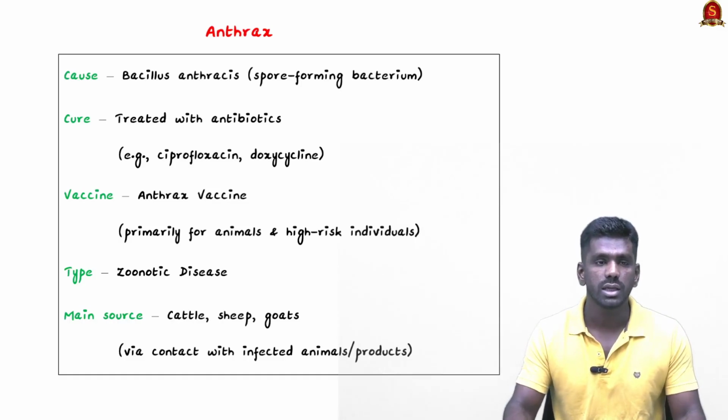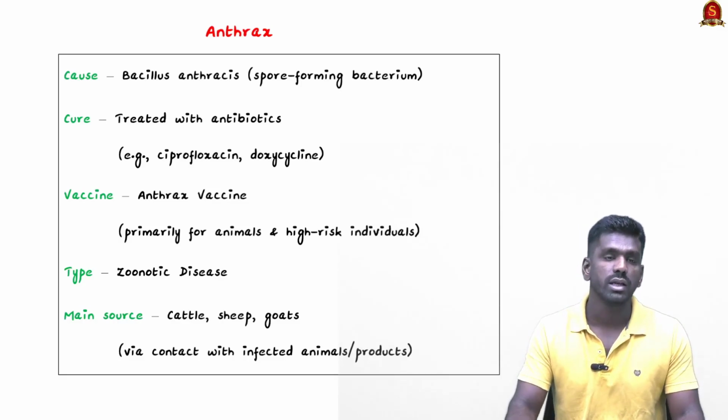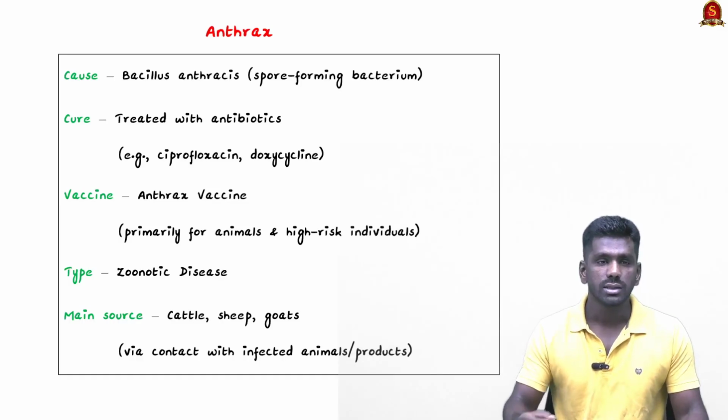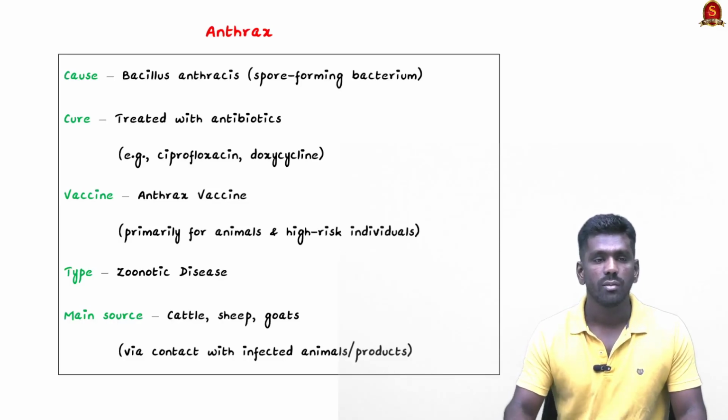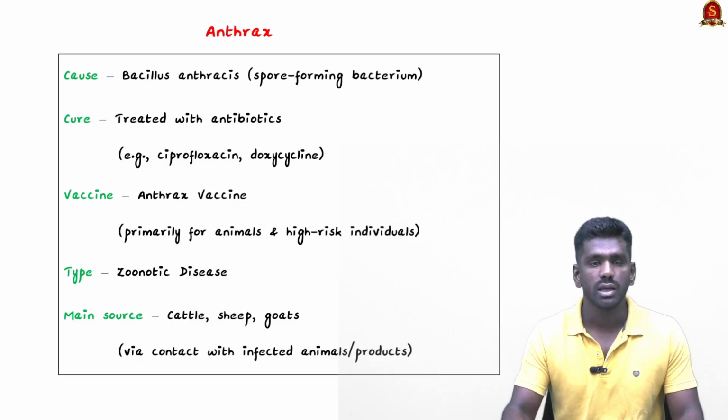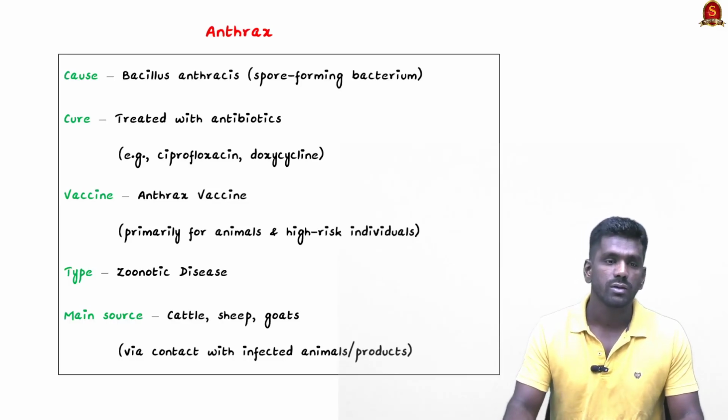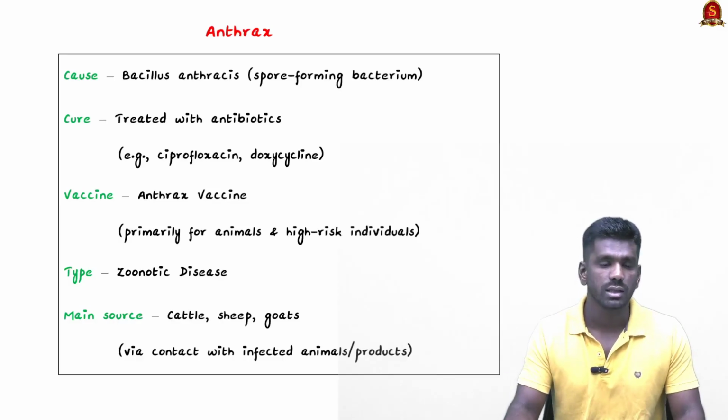So there is a recent case in Thailand, death due to anthrax bacteria. So anthrax can be treated with antibiotics and it is a treatable disease. Anthrax vaccine is also available, and anthrax vaccine is not necessarily administered for everyone, but it should be given to the animals and high risk individuals. High risk individuals means the individuals who are working in the laboratories or veterinary clinics, etc. So there is also vaccine for this anthrax, and anthrax is a curable disease.